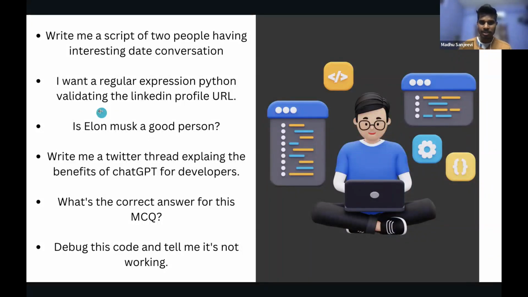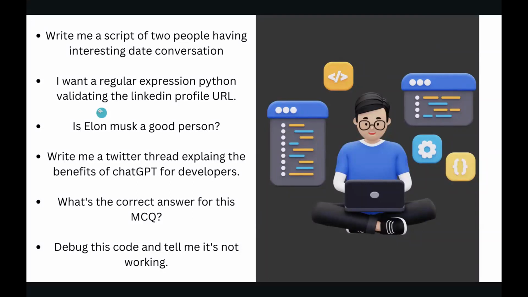So basically the first question is, write me a script of two people having an interesting date. I hope you can see my screen. If not, then I'll probably zoom it out. Can you see the slides now? You can see, right? We can just see the fixed slide.